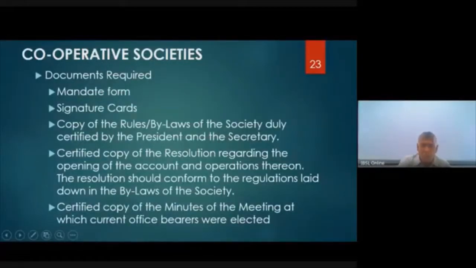Certified copy of the minutes of the meeting at which the current office bearers were elected. Once again, clubs, societies, and associations must have an annual general meeting. Okay, and at the annual general meeting, the next set of office bearers who will take over and run the affairs of the society or club, that document must be available. Okay.